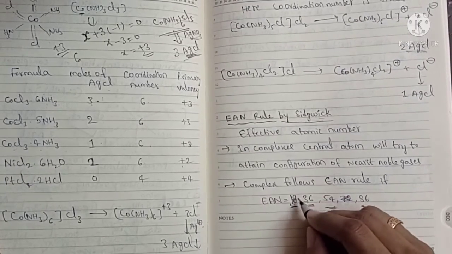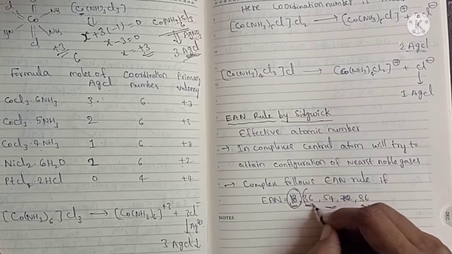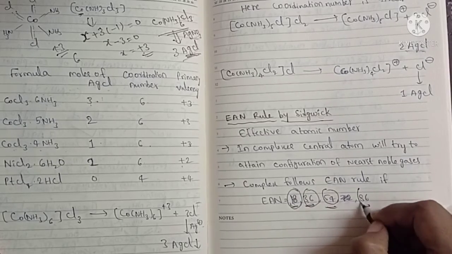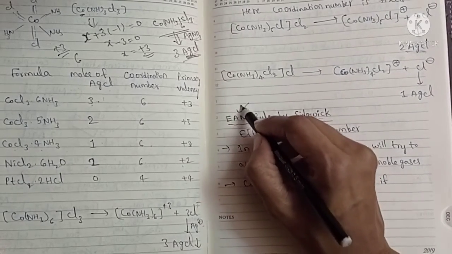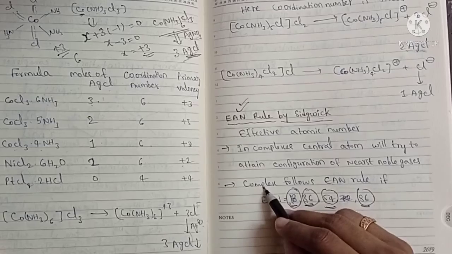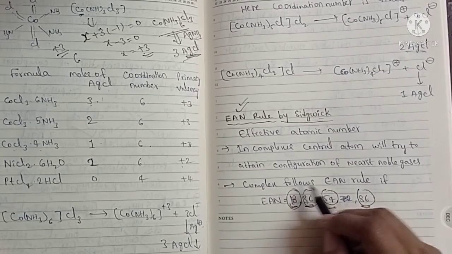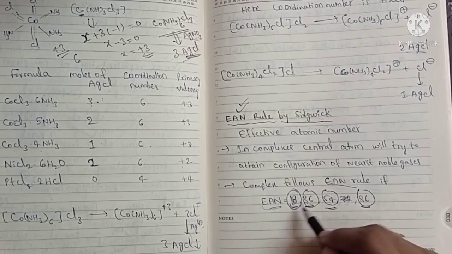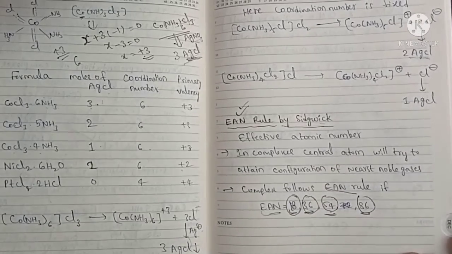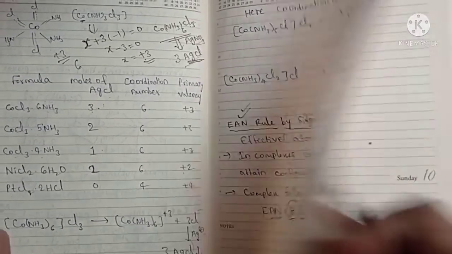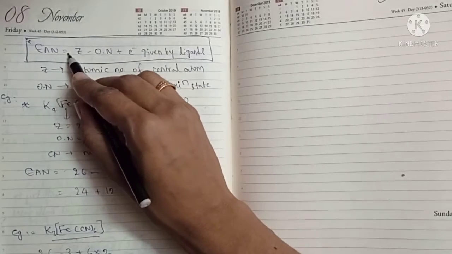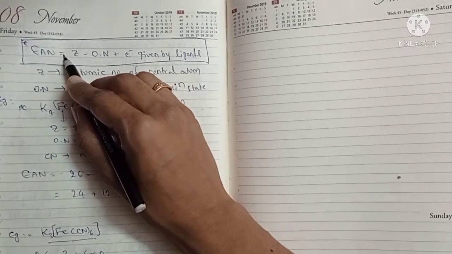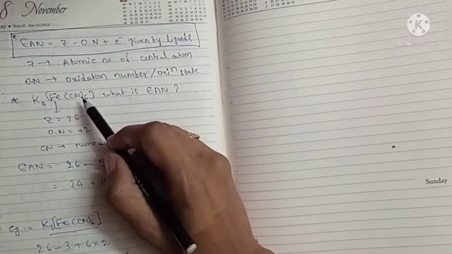When the complex has this effective atomic number, it follows the EAN rule. So the complex is said to follow the EAN rule when the calculated EAN is equal to 18, 36, 54 or 86. And he gave the formula to calculate the effective atomic number. So, for example,